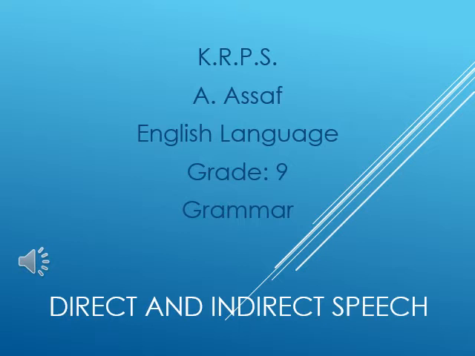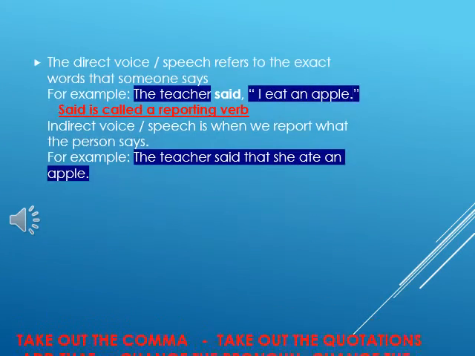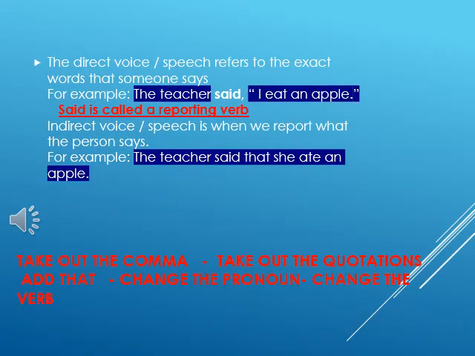Dear students, our grammar lesson today is about direct and indirect speech. The direct voice or speech refers to the exact words that someone says. For example, the teacher said, "I eat an apple." Said is called a reporting verb.